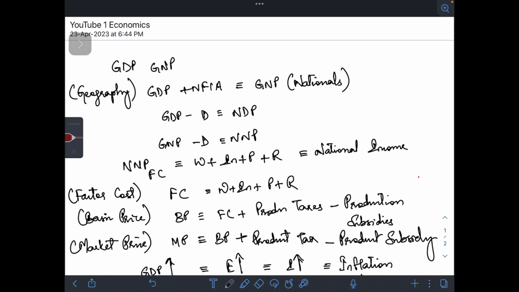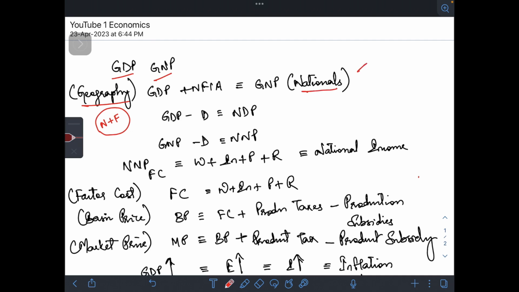What do you mean by GDP? GDP is the final value of all the goods and services produced within the geography of a region. That means it will include the goods and services produced by the nationals and the foreigners within India. GNP is the final value of goods and services produced by all the nationals of a country.